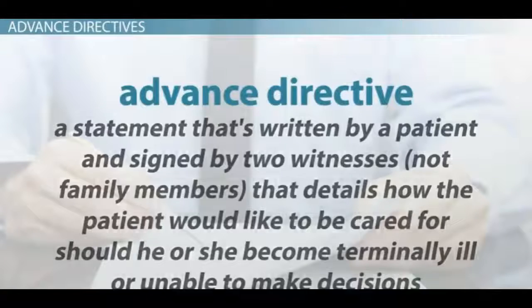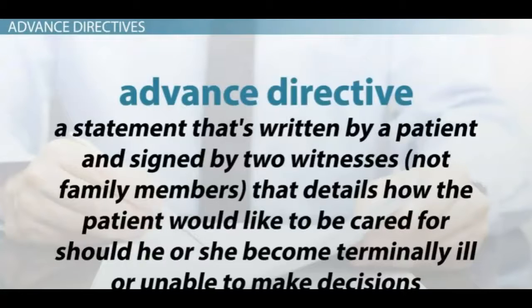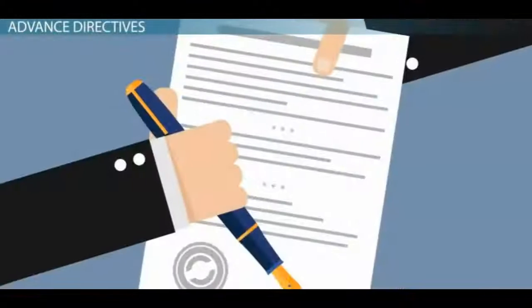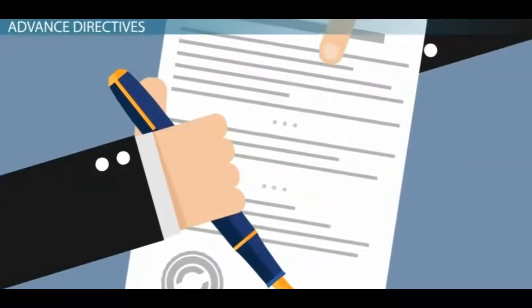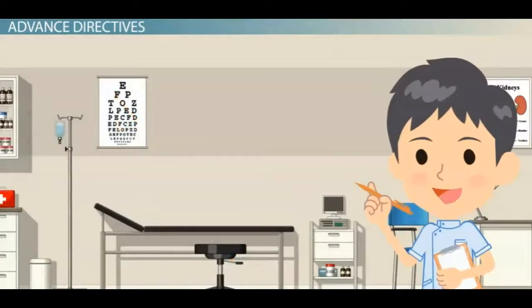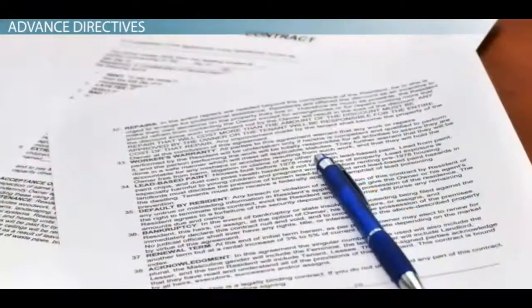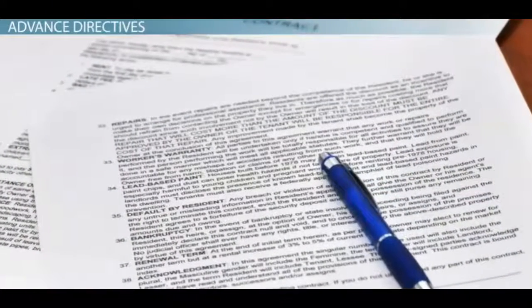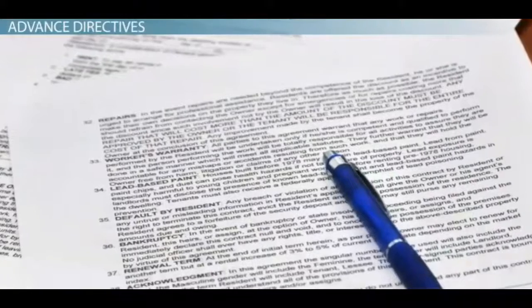An advanced directive is a statement that's written by a patient and signed by two witnesses, not family members, that details how the patient would like to be cared for should he or she become terminally ill or unable to make decisions, in which case, the document appoints someone to make medical decisions for the patient. Doctors and nurses use this statement to determine what the patient's wishes are and make sure they're followed. There are two types of advanced directives: living wills and medical power of attorney.